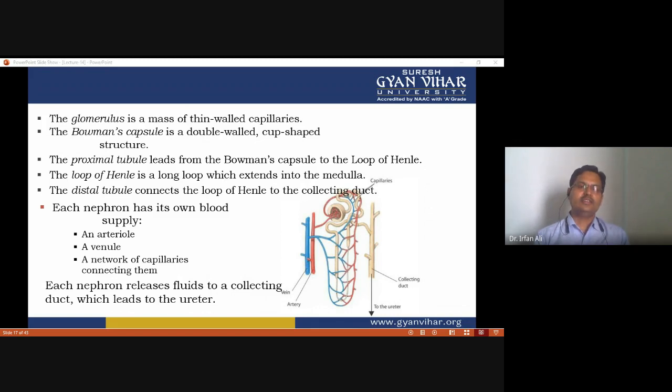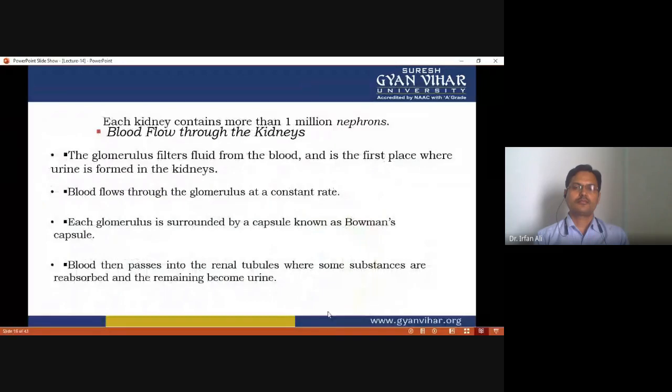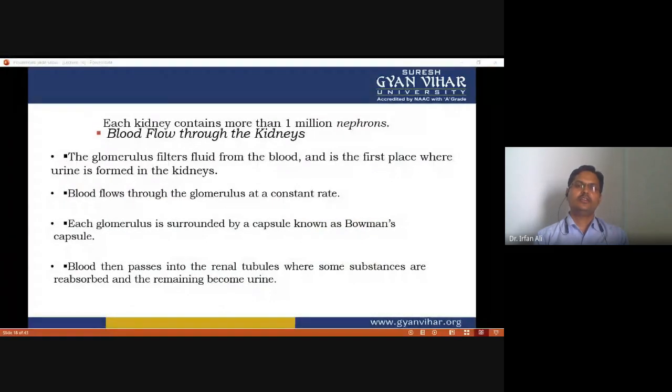Each nephron has its own blood supply. It has an arteriole, a venule, and a network of capillaries connecting them. Each nephron releases fluid to a connecting duct, which leads to the ureter. Each kidney contains more than 1 million nephrons.